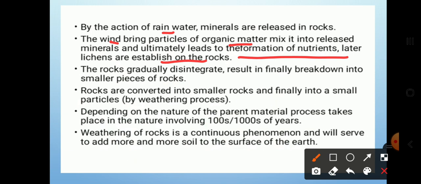The nutrients will be formed and lichens will be established on the rocks.